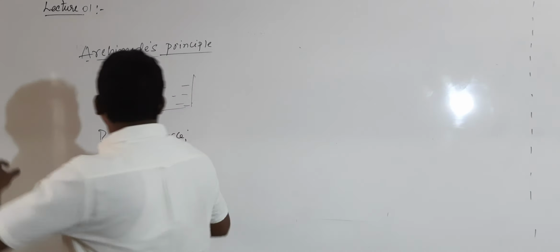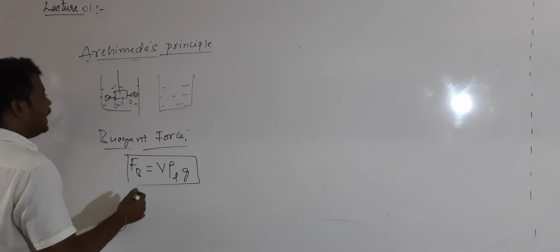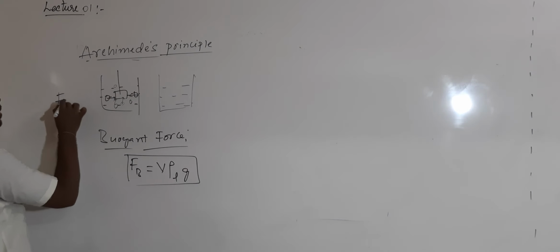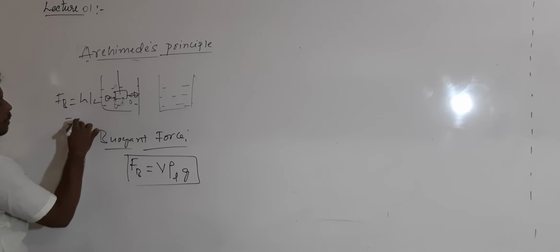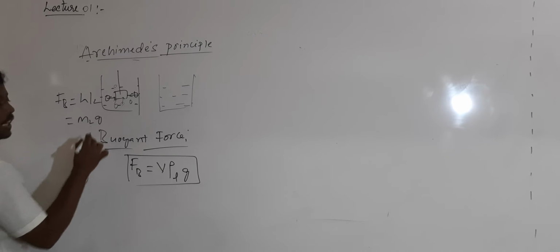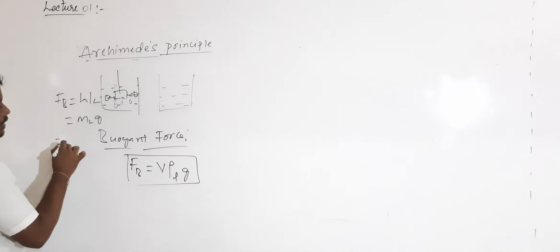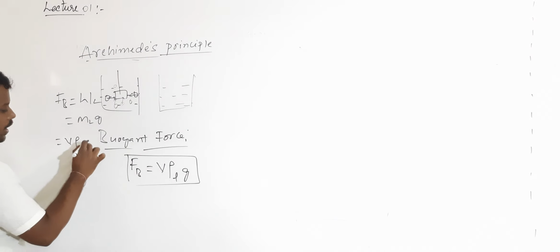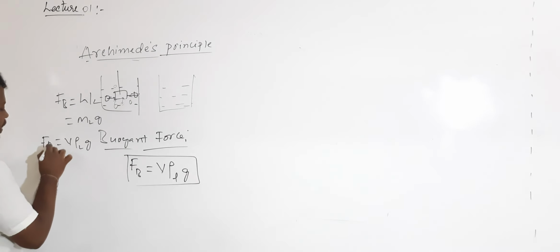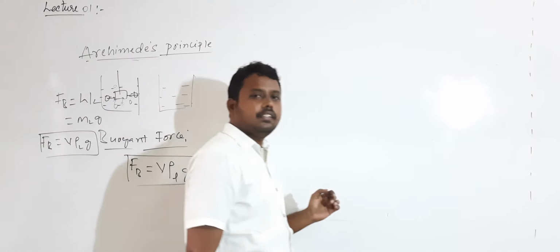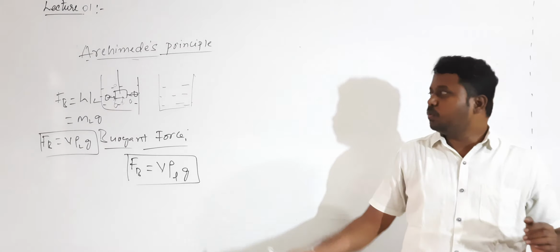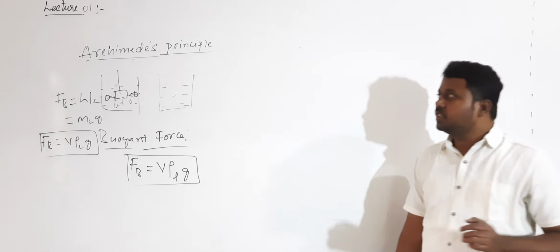Actually, according to Archimedes, the net upward force acting on a body will be equal to the weight of the displaced liquid. Weight formula: mass of the liquid into acceleration due to gravity. Mass can be written as volume into density, so V into rho L into g. So that's why we get Fb equal to V into rho L into g. Correct?